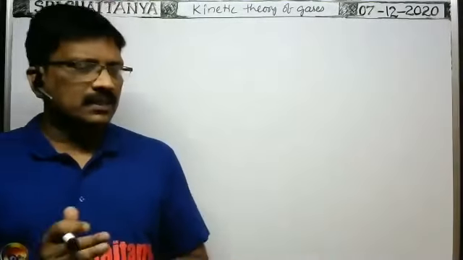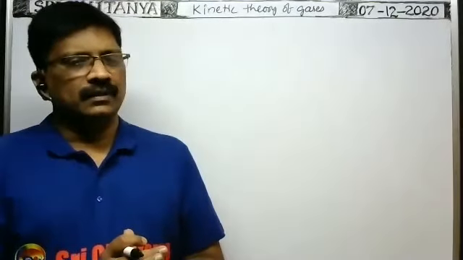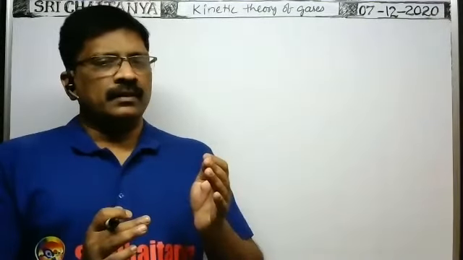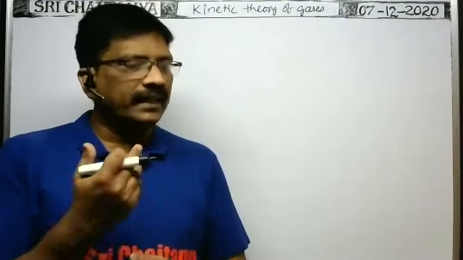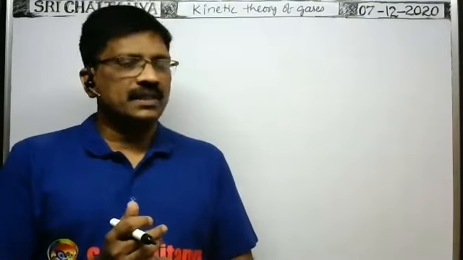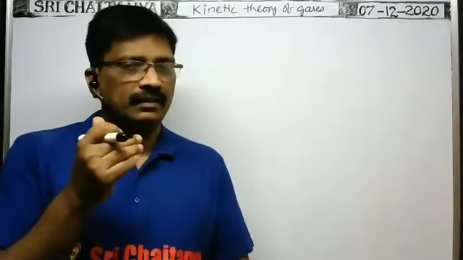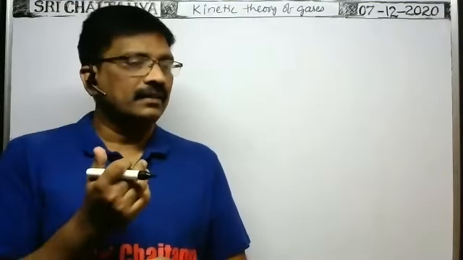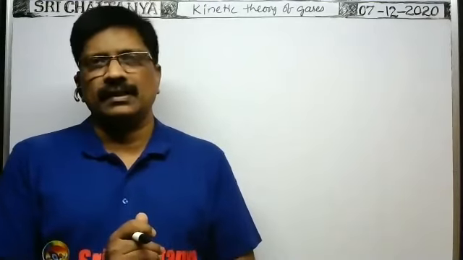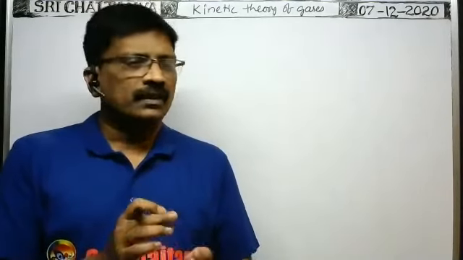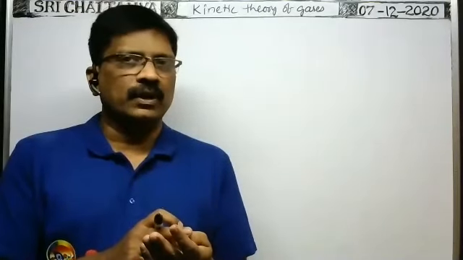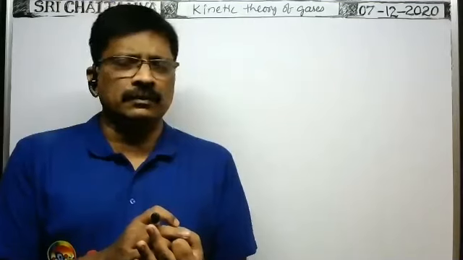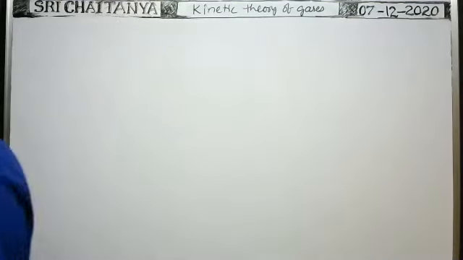Right. Today let us discuss the kinetic theory of gases. No doubt it is the branch of heat only. It is the branch of heat in which we study the properties of the gas which cannot be seen with the naked eye directly. These properties are called microscopic properties. Microscopic properties means the temperature of the gas cannot be seen directly, and the speed of the particle cannot be seen.